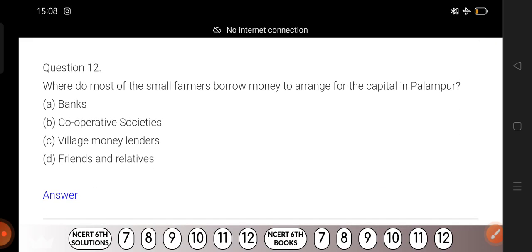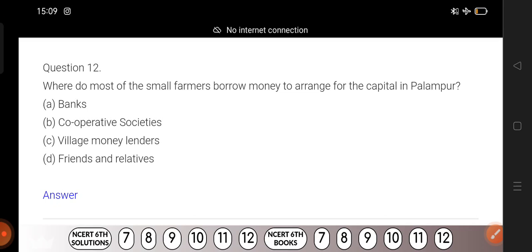Question number 12. Where do most of the small farmers borrow money to arrange for capital in Palampur? In any village, where do the small farmers get the money, or from where do they borrow the money especially? Maximum farmers get the money from a bank, a cooperative society, a village money lender, or friends and relatives.